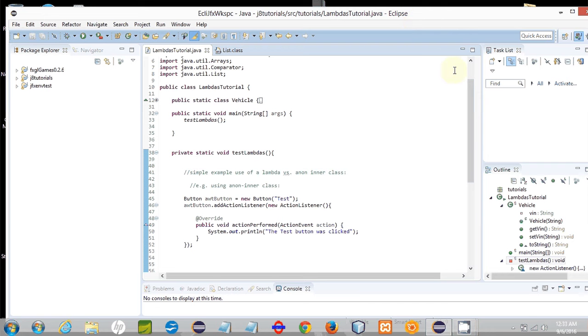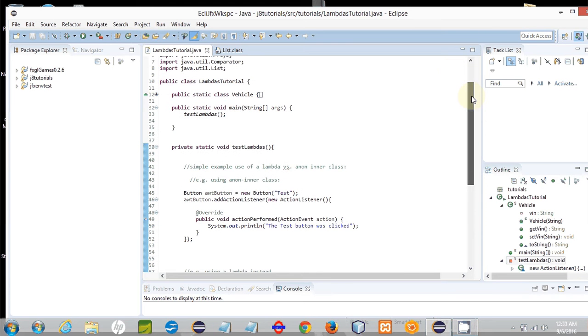Let's take a look. If you look at my Eclipse here, I wanted to show you guys what you would traditionally do before the appearance of Lambda Expressions in Java 8. So this is how you would conventionally do it. I've got a code example in this main class of a Java AWT button, which you would normally use if you were creating some sort of desktop UI. You would create buttons and panels and so forth, and to those components you could attach listeners, event listeners, action listeners. Action listeners are a specialized type of event listener.